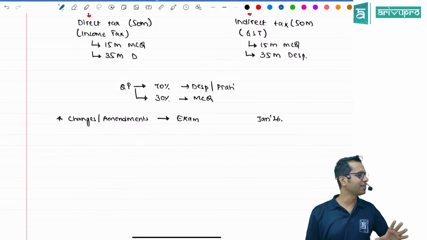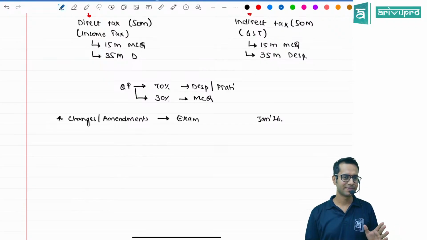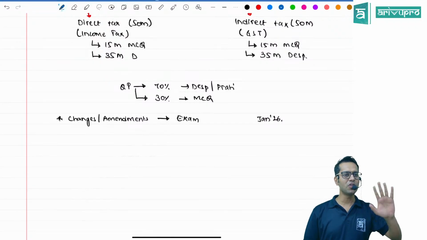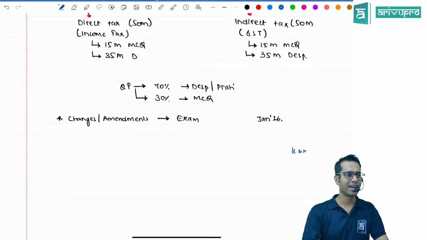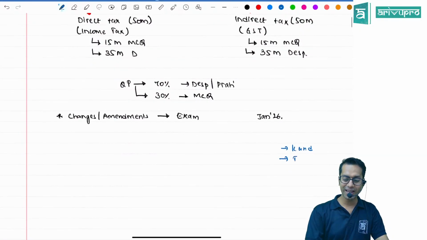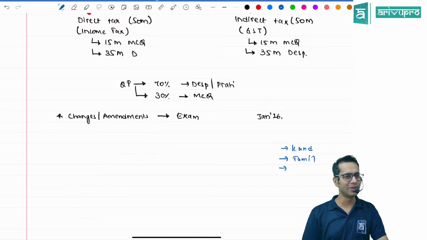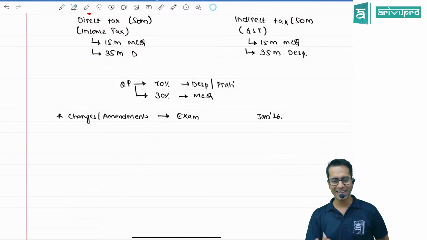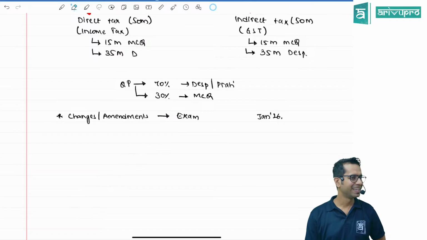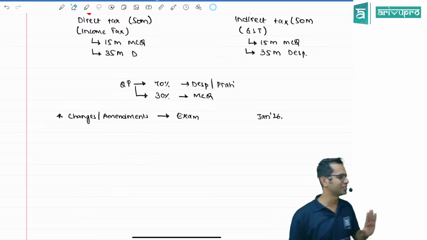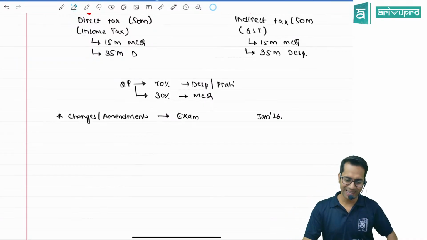By the way, what are the different languages you know? How many of you know Kannada? How many know Tamil? How many know Telugu? Hindi? English? English everyone should know, otherwise how will I teach?